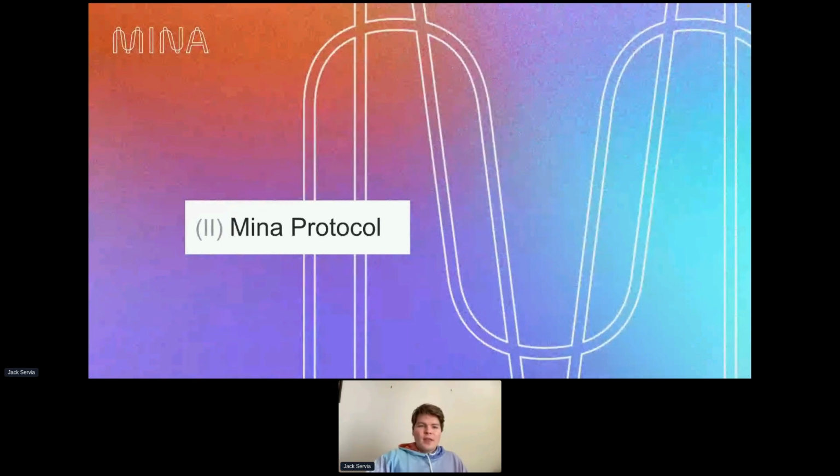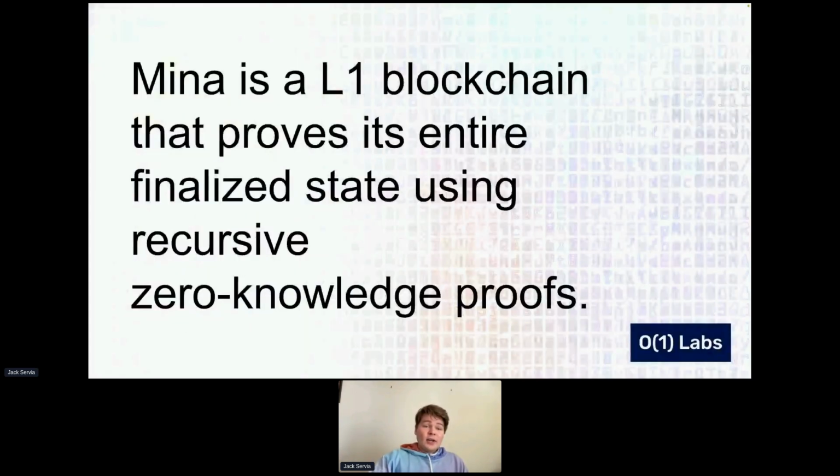So okay, that's SnarkyJS, but what about the Mina Protocol? The consensus of the Mina Protocol is pretty complicated, and so if you want to dive into that, again, we have docs for it, office hours, and you can also read the white paper, that kind of thing. But we'll give you a high-level idea of what makes it different from other protocols. So it's a layer 1 blockchain, and it proves its entire finalized state using these recursive zero-knowledge proofs.